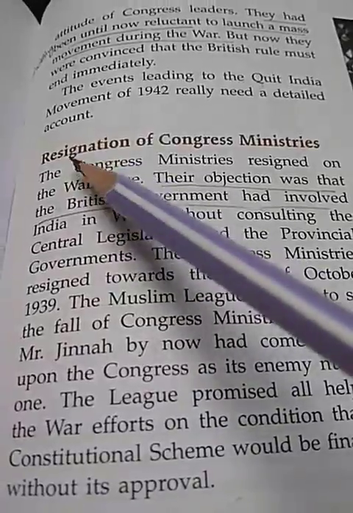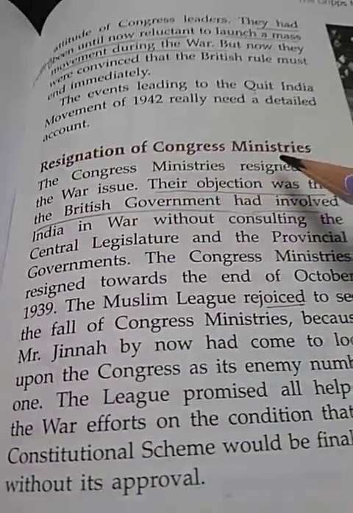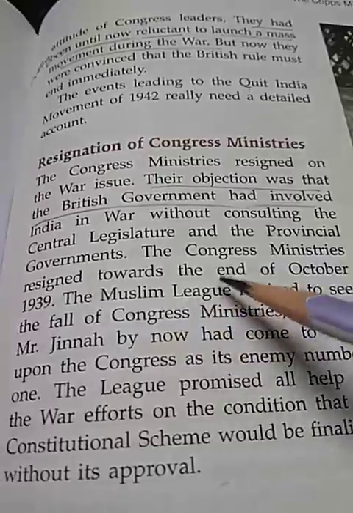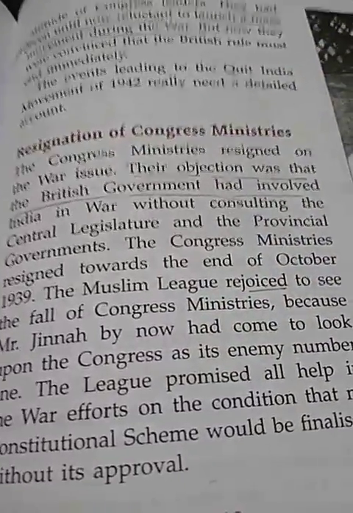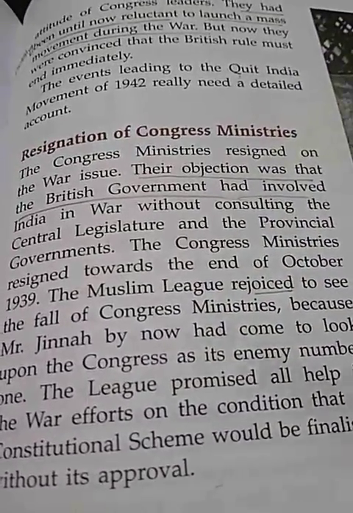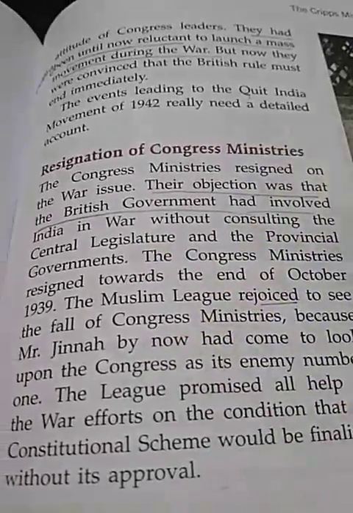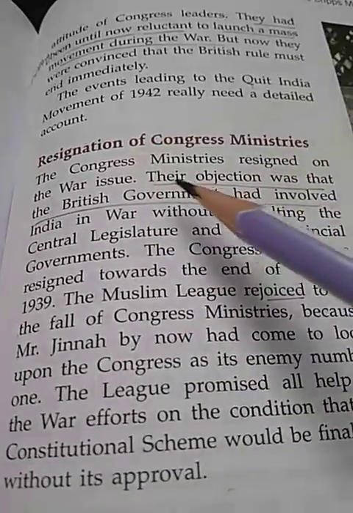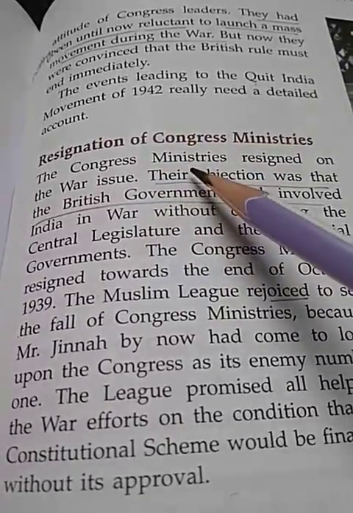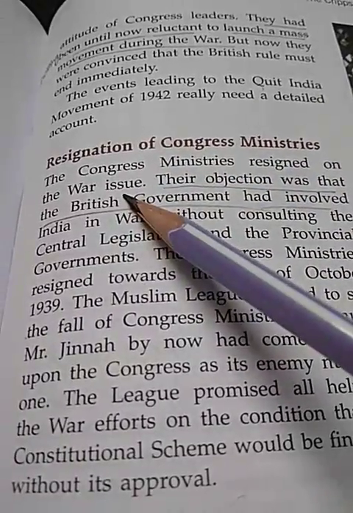So first is the resignation of Congress ministers. The question could be, why did the Congress ministers resign? As we have said, the Second World War broke out, so the ministers of Congress resigned on the war issue.